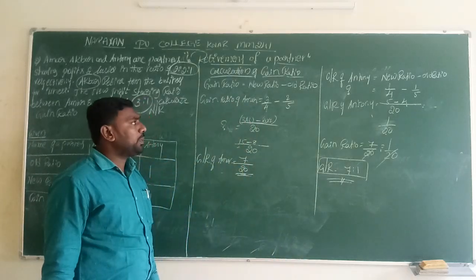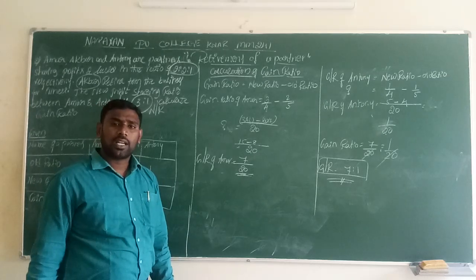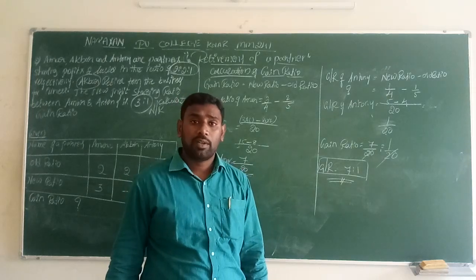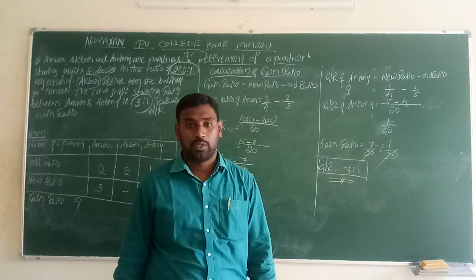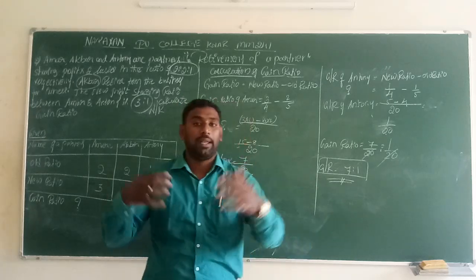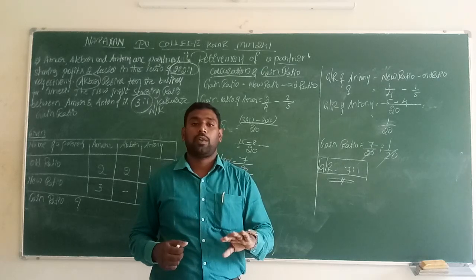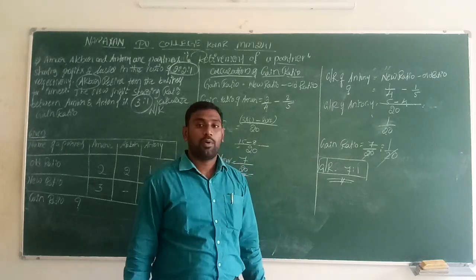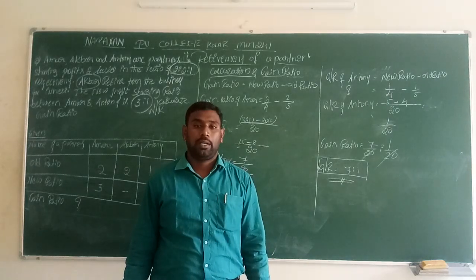I think you people have understood these two questions. In the next class itself, we will discuss the 12 mark question on new profit sharing ratio. We won't discuss it in between because it has some steps. The previous chapter and this chapter have a link, so it would cause confusion. So gain ratio and new profit sharing ratio we will discuss later. In the next class also we will discuss the 12 mark questions related to the retirement of a partner.